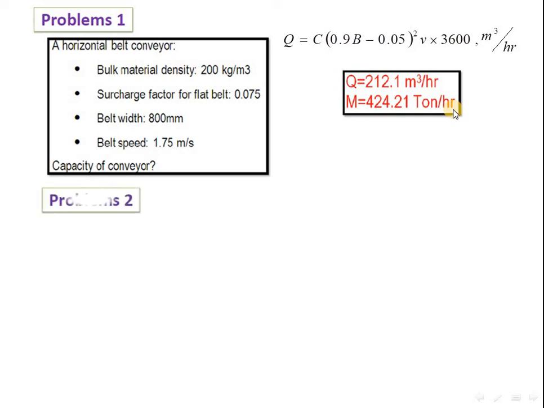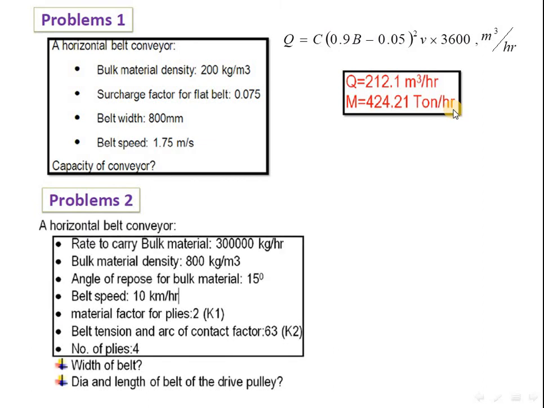Next, we see one more problem. In this, again a horizontal belt conveyor is used, with only one idler. The rate of carrying bulk material is 300 into 10^-3 kg per hour, or we can say 300 ton per hour. This is the mass capacity given. Bulk material density is given as 800 kg per meter cube. Angle of repose for the bulk material is given as 15 degrees.